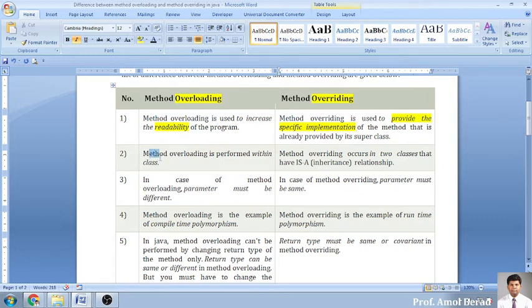Method overloading is performed within the class. Keep in mind, it is performed within the class, whereas method overriding occurs in two classes. यहाँ पर दो अलग classes के साथ वर्कआउट होता है. It is working with the two classes, that is a relationship. There should be an is-a relationship.